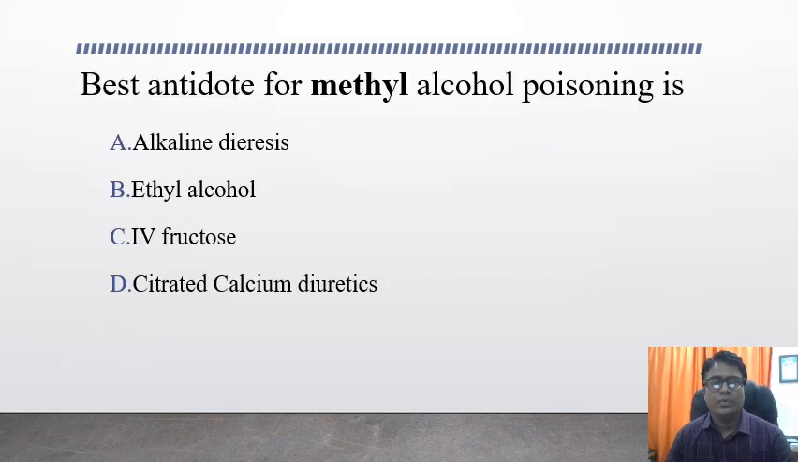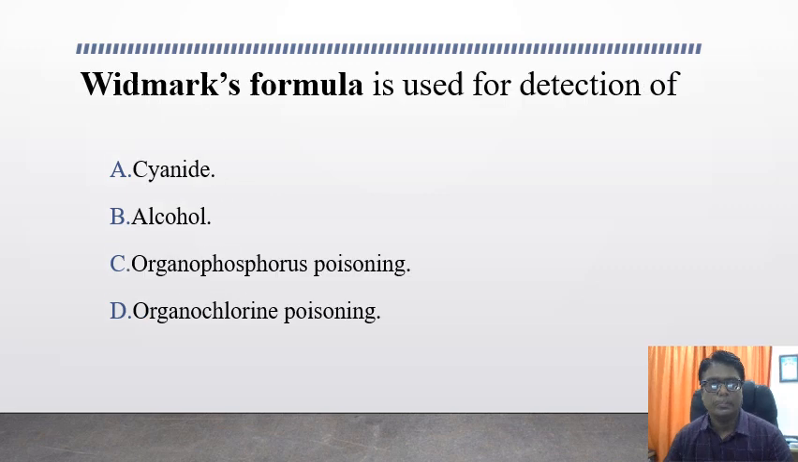The best antidote for methyl alcohol poisoning is: alkaline diuresis, ethyl alcohol, intravenous fructose, or citrated calcium diuretics. The answer for this question is ethyl alcohol.